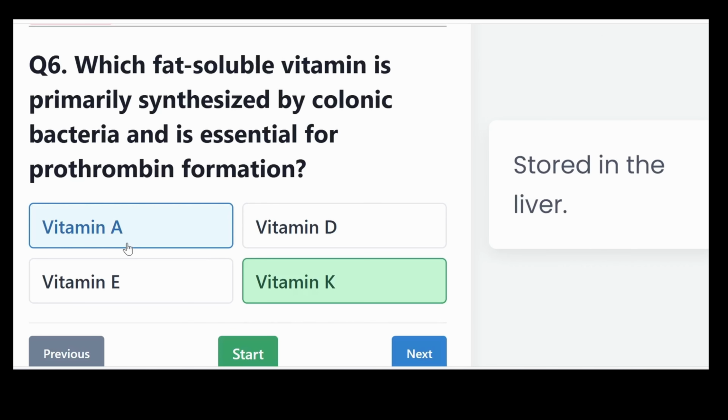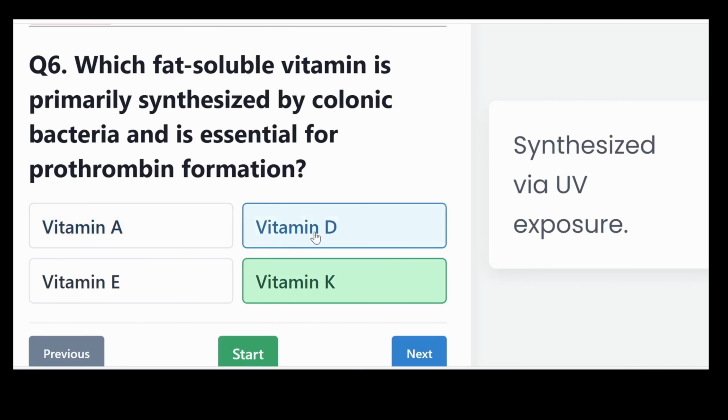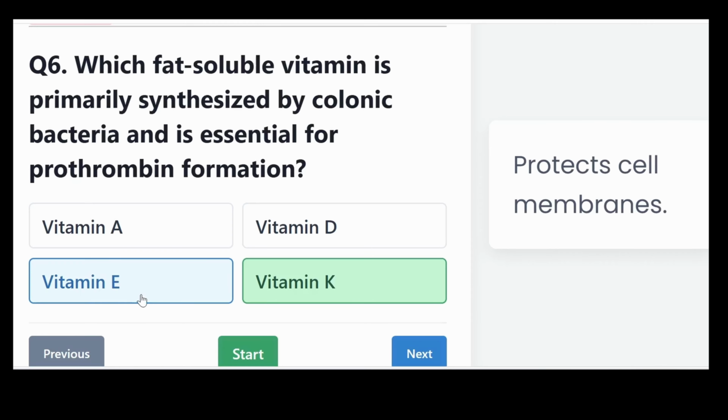Vitamin A, on the other hand, is stored in the liver. Vitamin D is synthesized via UV exposure, and vitamin E protects the cell membrane.